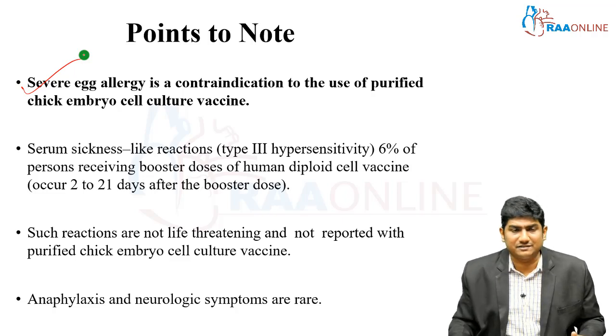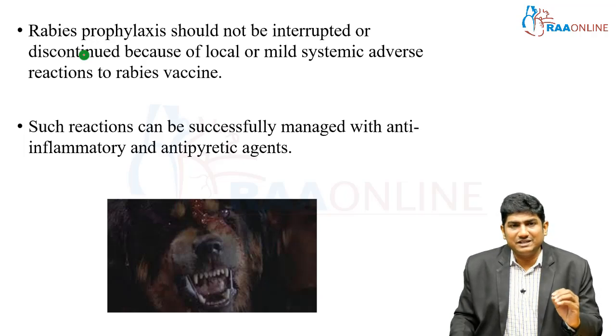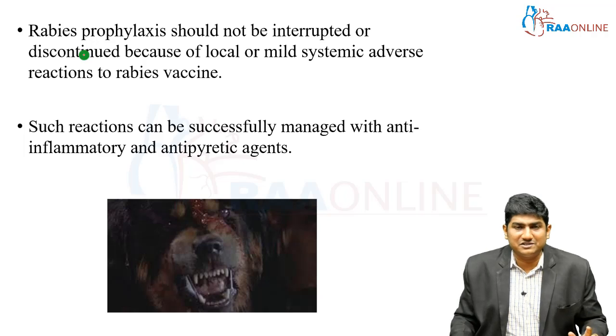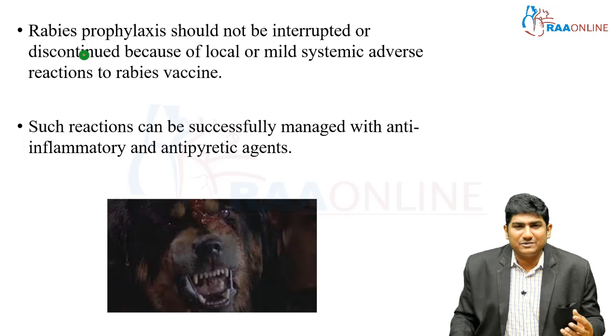They are extremely rare. So rabies prophylaxis should not be interrupted because of all these minimal, very small adverse reactions or side effects. Okay, if there is an adverse reaction or minimal erythema, use some antipyretics, use some anti-inflammatories, get rid of these minimal adverse effects and proceed with complete vaccination. Let the antibody titer rise.